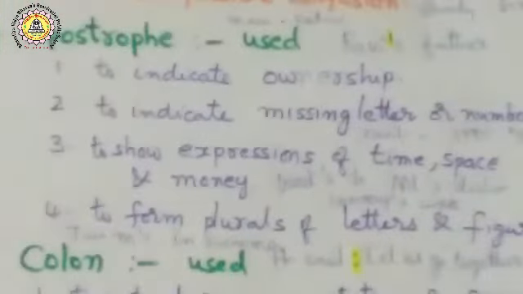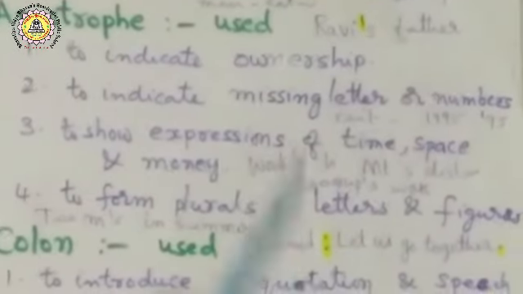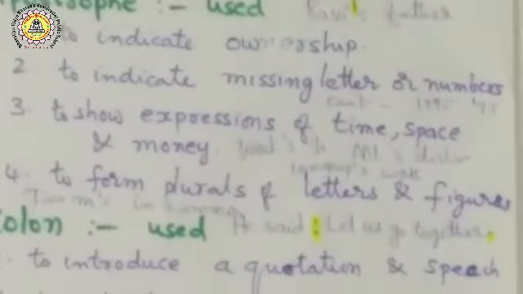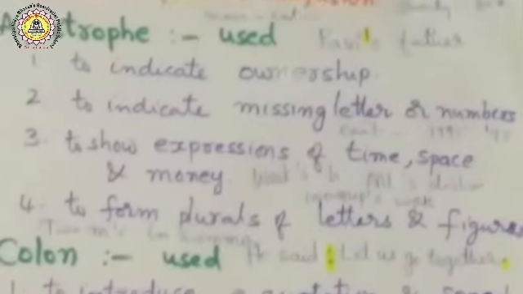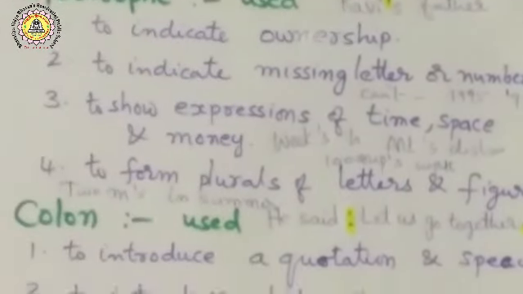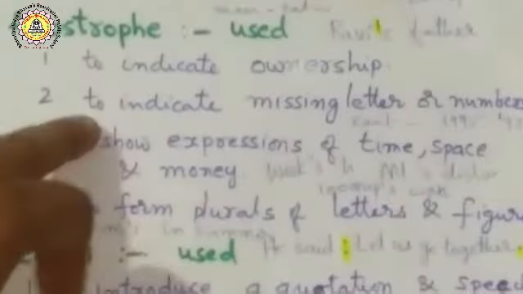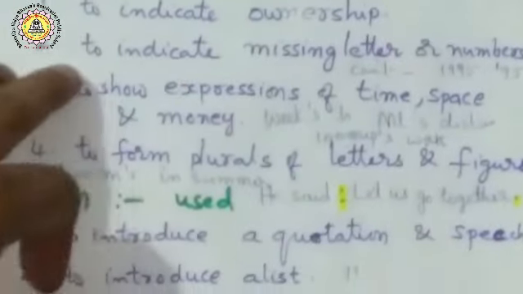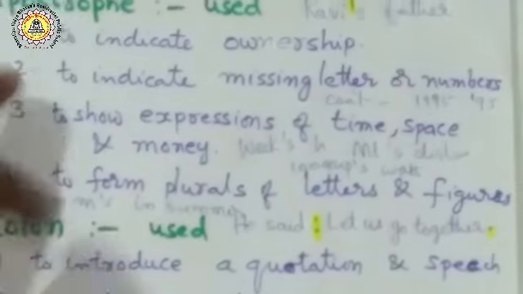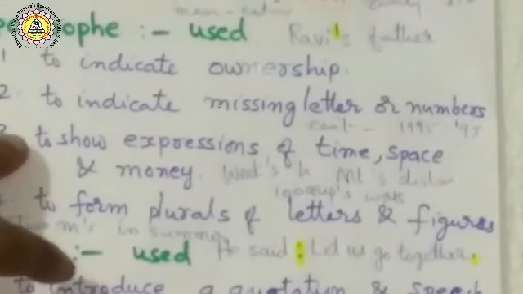Next one is the apostrophe. The apostrophe is a very important thing also. For example, Ravi's father. Whose father? Ravi's father. The apostrophe indicates ownership. My mother's bag. My uncle's land. This apostrophe plus s indicates ownership, and it also indicates missing letters. Very important. You have already gone through this one.